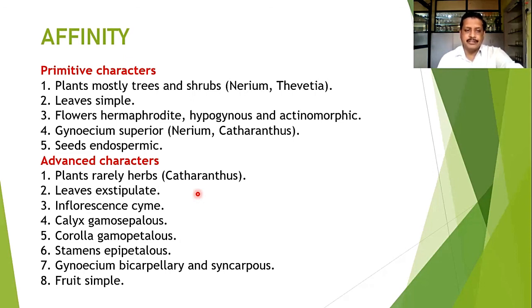The stamens are inserted on the petals, that is the gamopetalous nature, and they are epipetalous. On the gamopetalous corolla, they are epipetalous in nature. So stamens have that advanced character. Gynoeciums are bicarpellary and mostly syncarpous, and because of that, the bicarpellary syncarpous nature is again an advanced character over the primitiveness. Fruits are simple, they may be drupe or berries. So it is again an advanced character. So this is all about the family Apocynaceae.